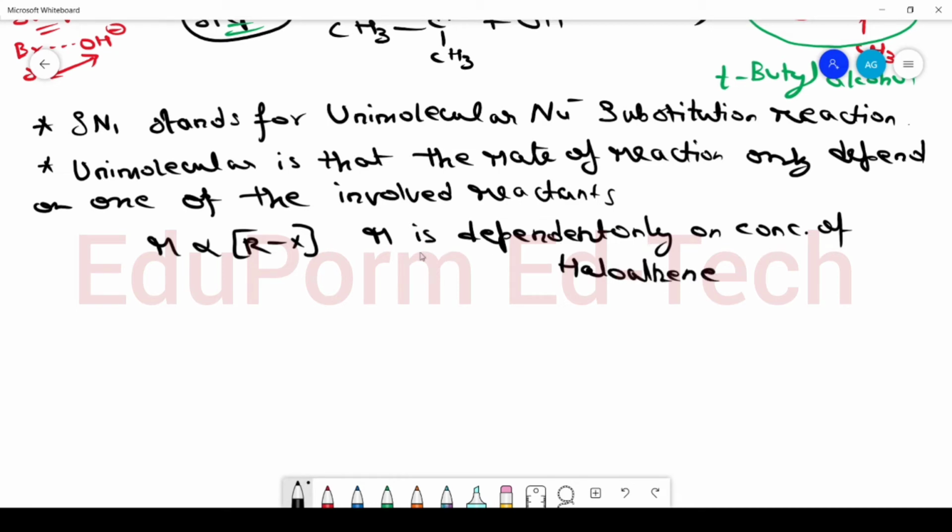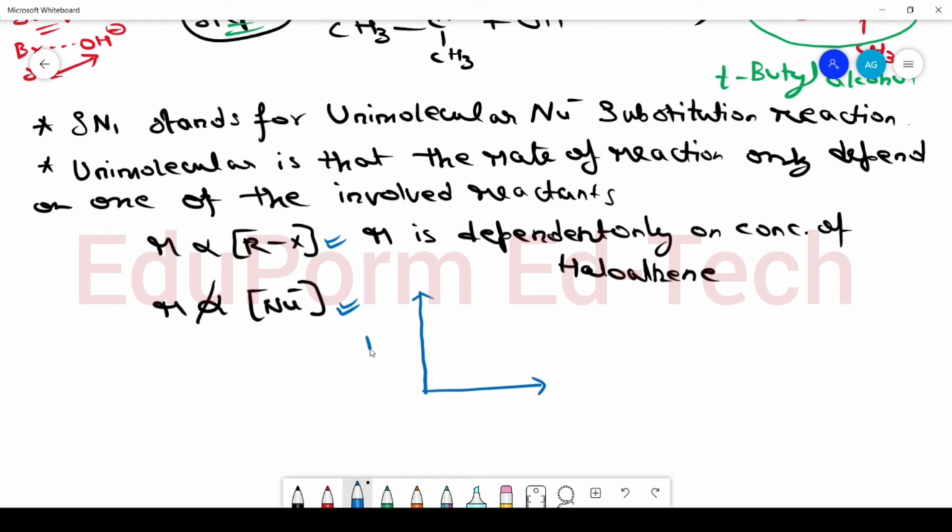In this case, the rate of reaction is only dependent on the concentration of tertiary butyl bromide, and it is independent of the concentration of nucleophile. That means if the concentration of nucleophile is increased or decreased, rate of reaction will remain the same. Whereas if the concentration of haloalkane increases, then the rate of reaction will also increase.